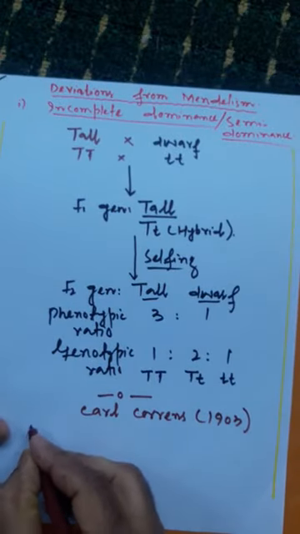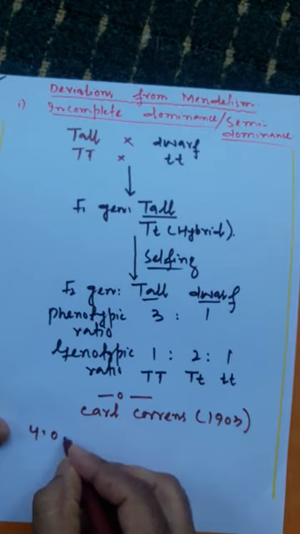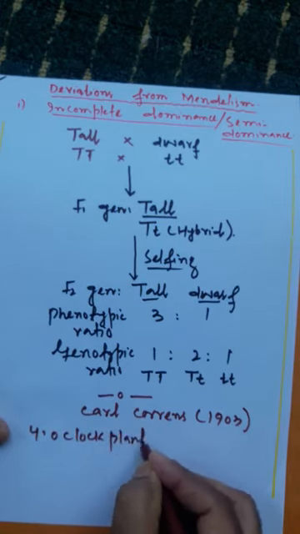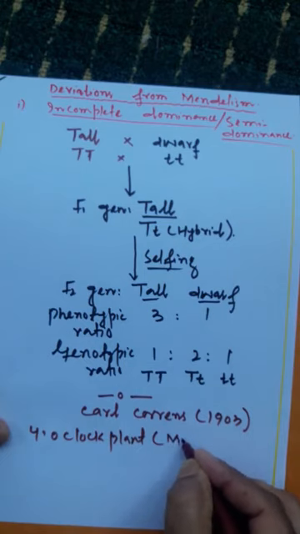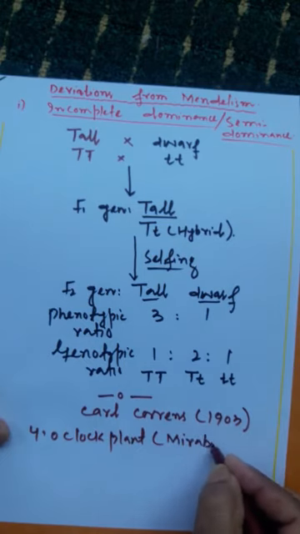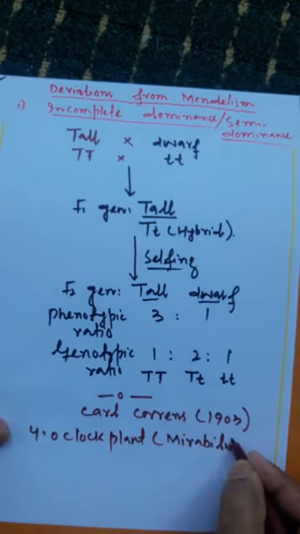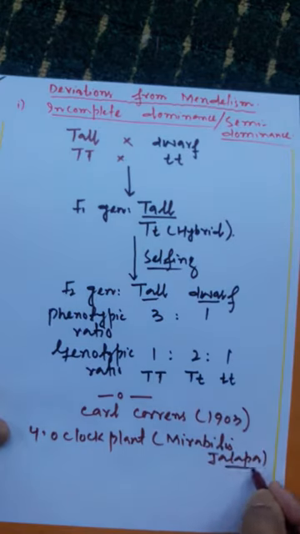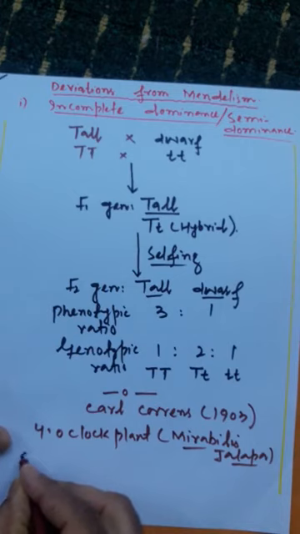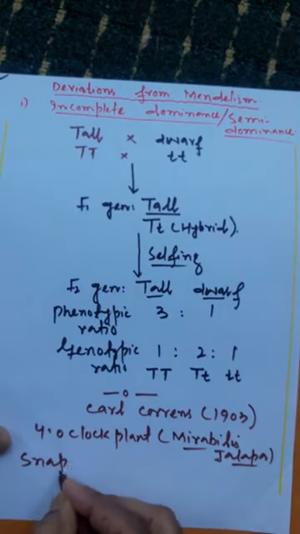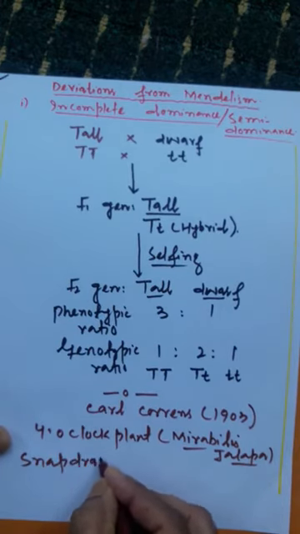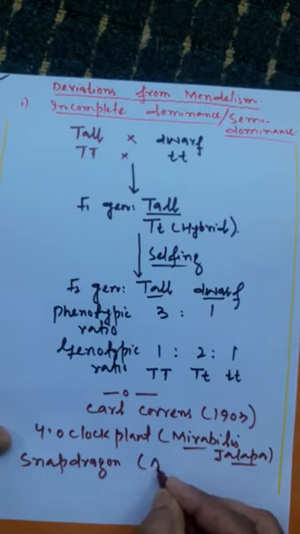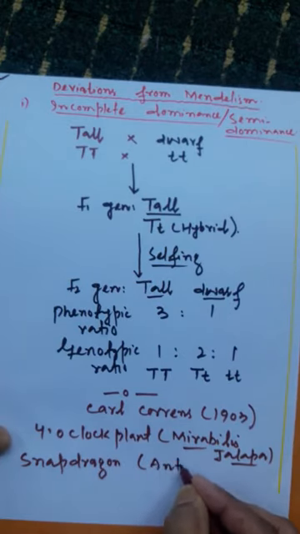One is the four o'clock plant, botanically called Mirabilis jalapa, and another plant is snapdragon, botanically called Antirrhinum majus.